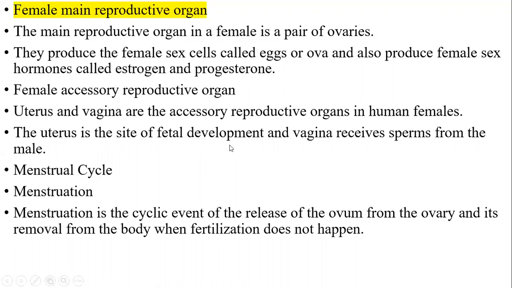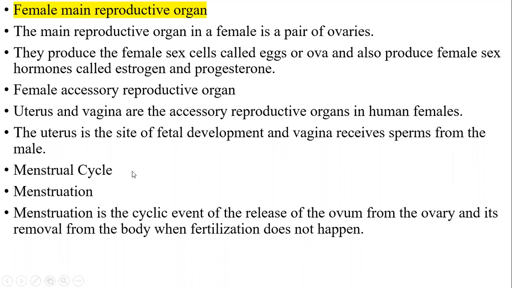Once fertilization happens, after copulation, what will happen? Male and female gametes fuse together and form a zygote and develop into fetus, right? So the development of this fetus takes place in vagina. Sorry, development of fetus takes place in uterus. Sorry, I repeat, development of fetus takes place in the uterus. And what is the function of vagina? It receives the sperms from the male.